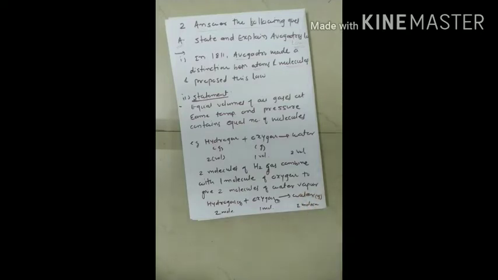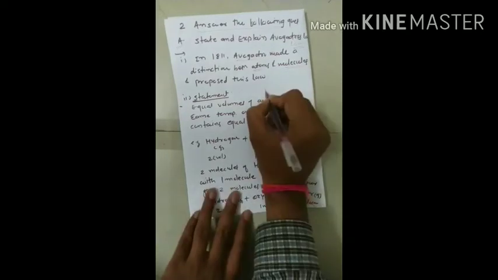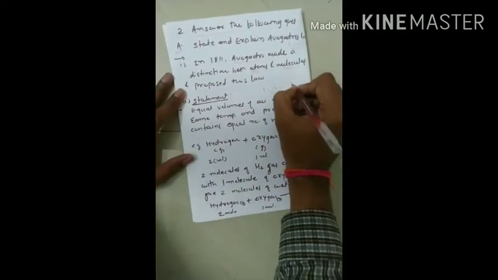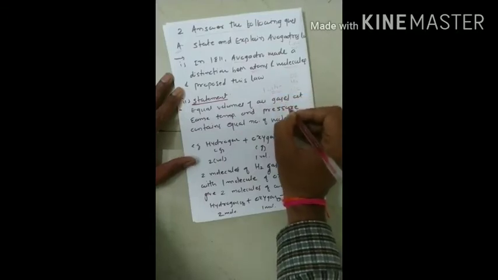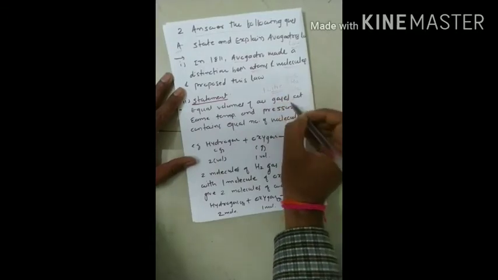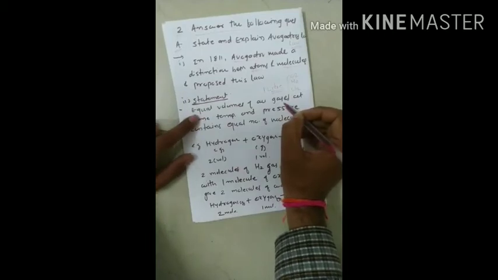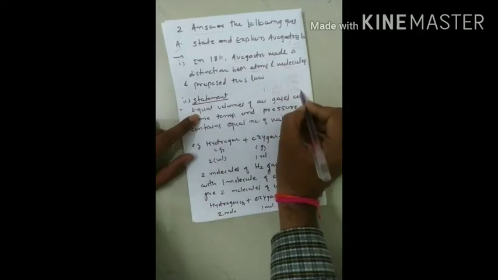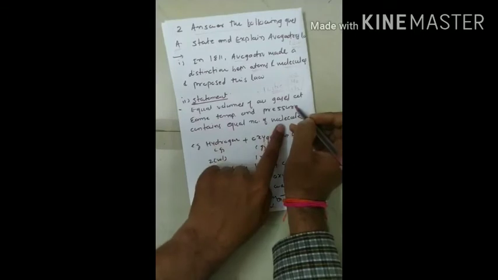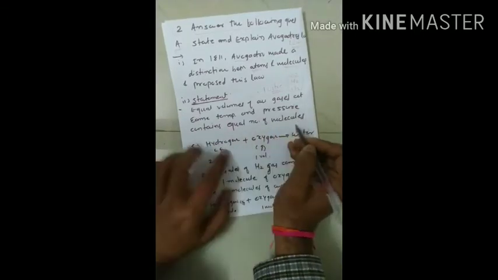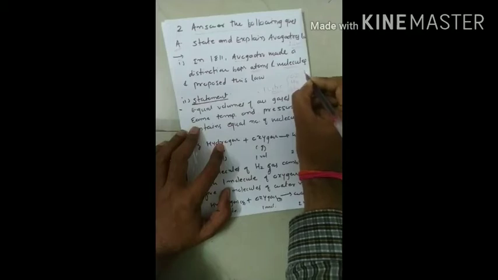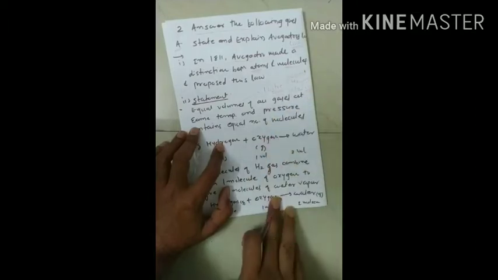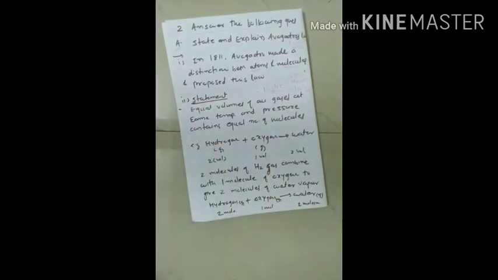Now the quantity of oxygen, hydrogen and chlorine is 1 liter each. Though these gases are different, according to the statement, equal volumes of all gases, here 1 liter, at the same temperature and pressure, contain an equal number of molecules. Means, if the first jar contains 10 molecules, the second jar will also contain 10, and the third jar will also contain 10 molecules. So this is how the statement of Avogadro's law works.